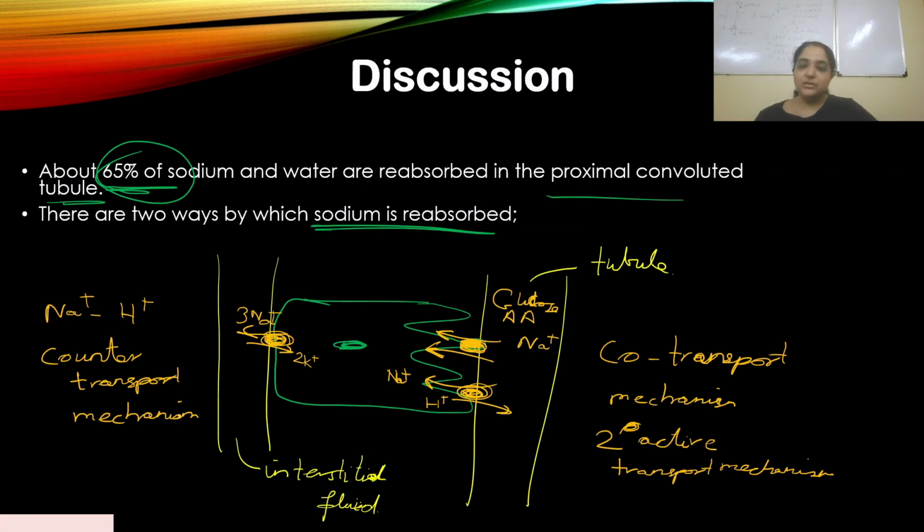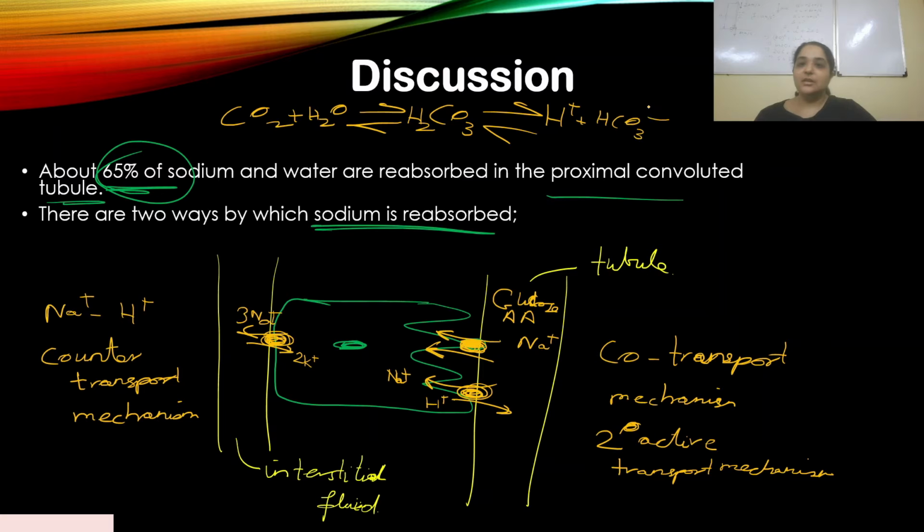Okay, so the sodium hydrogen pump is designed in such a way that hydrogen is secreted into the tubule and sodium moves out. So how is this hydrogen formed? Again, I told you, via the reaction of CO2 plus water, which forms carbonic acid and then breaks down into HCO3 minus. Remember when we studied breathing and exchange of gases, I told you how important this reaction is.